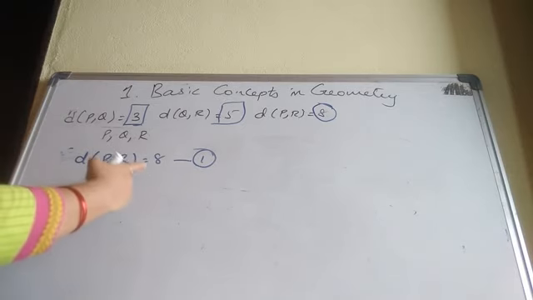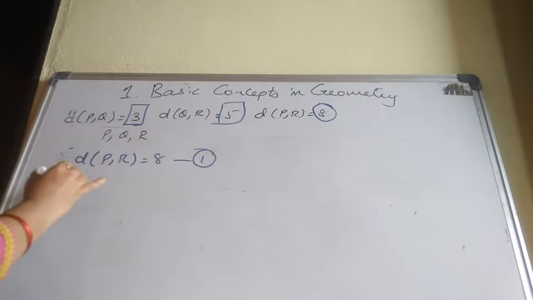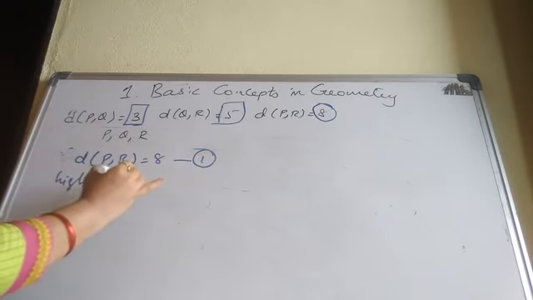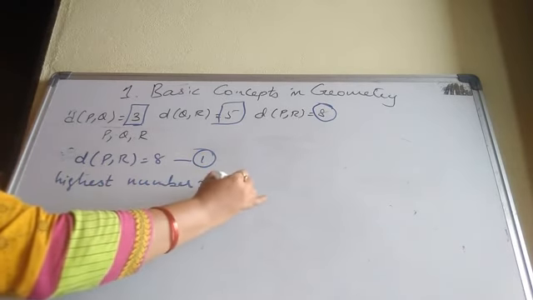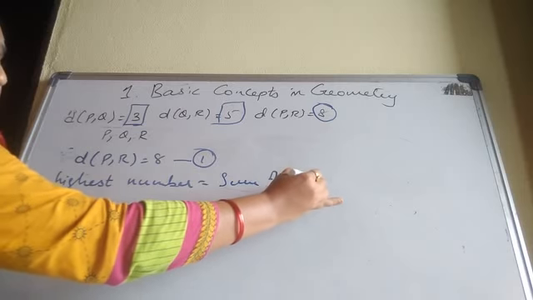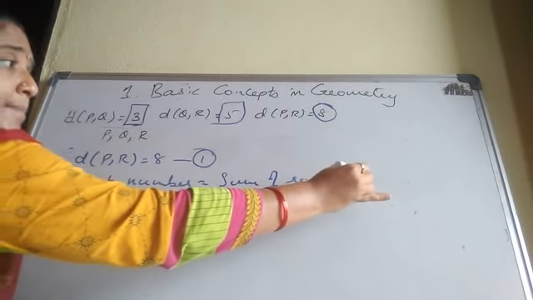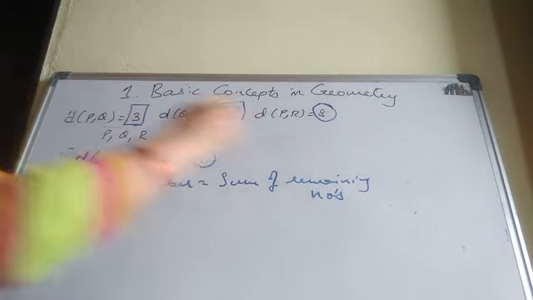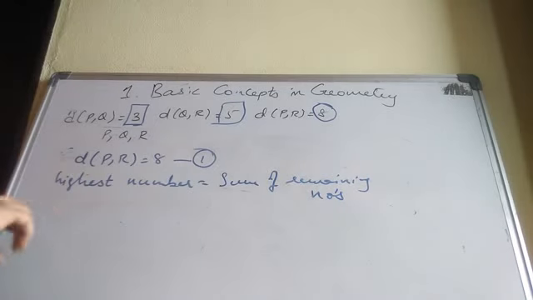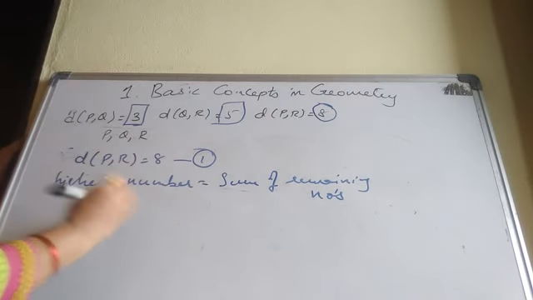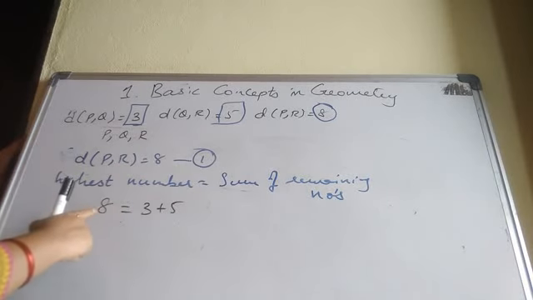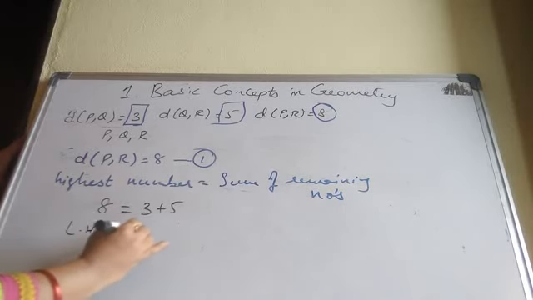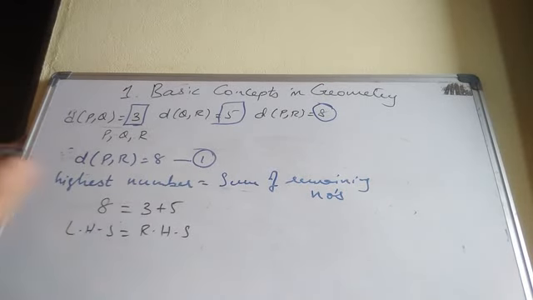The highest number should equal the sum of the remaining numbers. The highest number is 8 and the sum of the remaining numbers, 3 plus 5, is 8. LHS is equal to RHS.